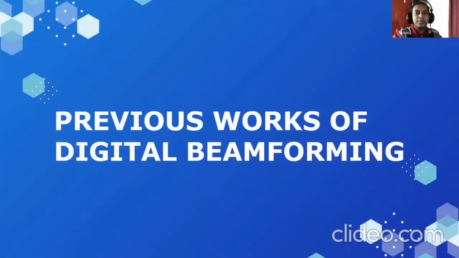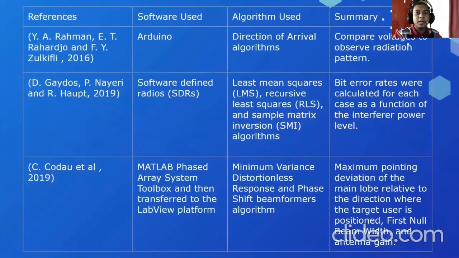Okay, now we move to previous works of digital beamforming. There are three previous works. Firstly, they use software Arduino. The algorithm used is direction of arrival algorithms, and the summary of the project is they compare voltages to observe the radiation pattern. Secondly, they use software-defined radios, or SDRs.